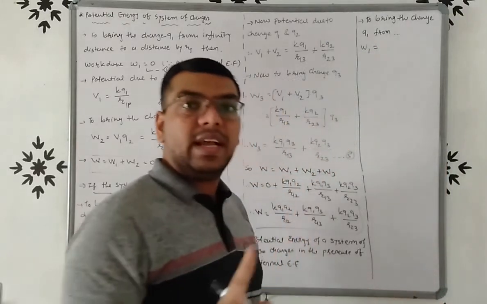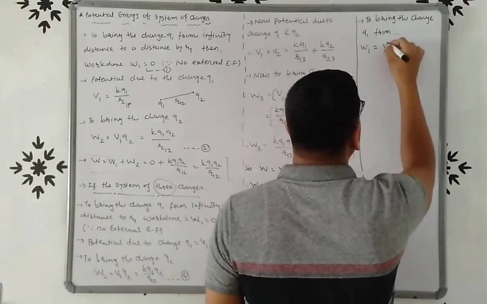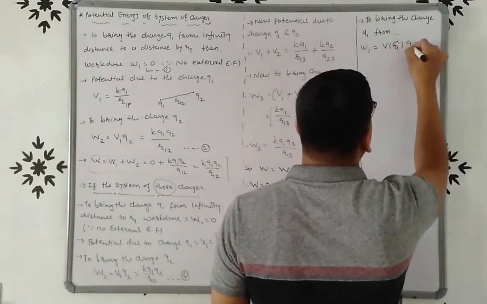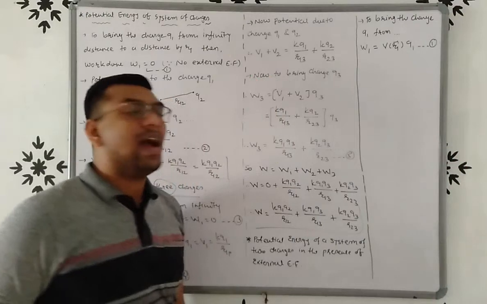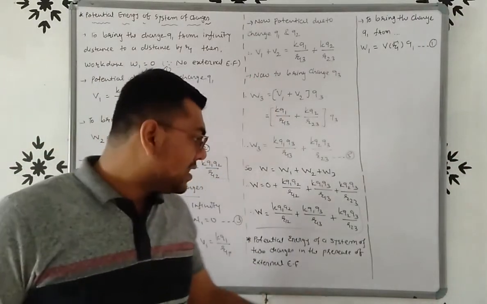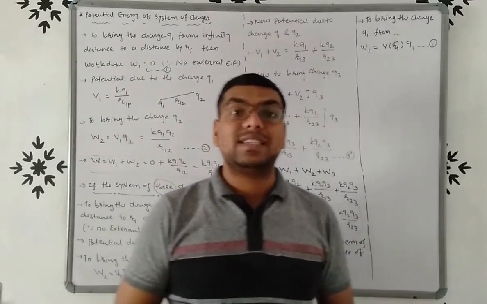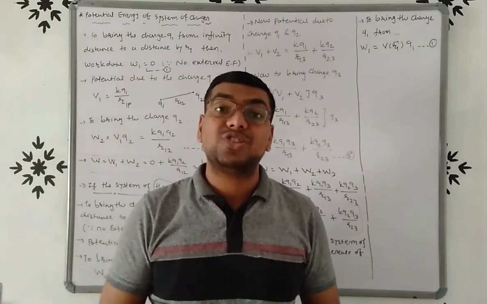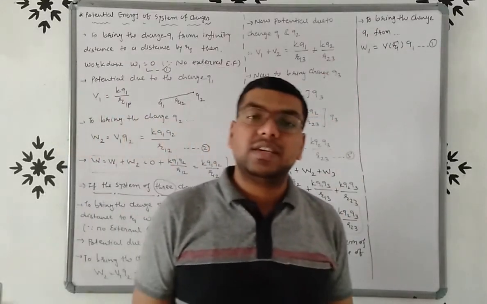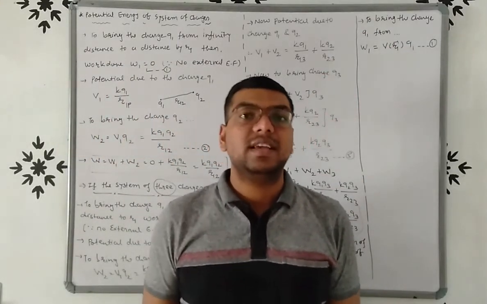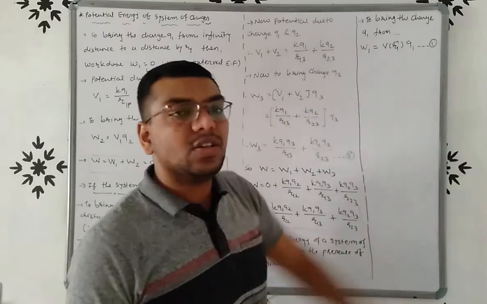But we have to bring the charge Q1 at distance R1. So W1 is equal to VQ, but V at R1 into Q1. So W1 is equal to V(R1) Q1, because here there is a presence of external electric field, and we know that if there is a presence of external electric field, then work done W is equal to VQ. So to bring the charge Q1 from infinity to a distance R1 in the presence of external electric field, W1 is equal to V(R1) Q1.